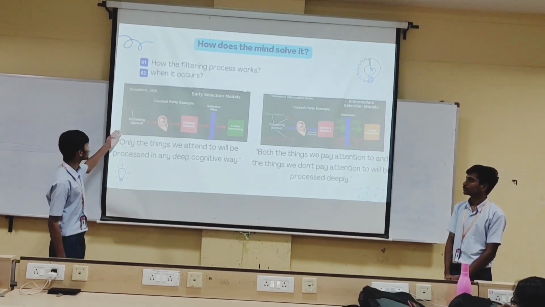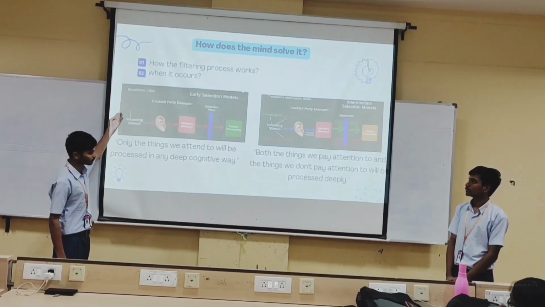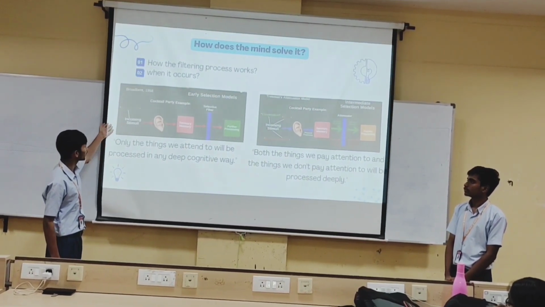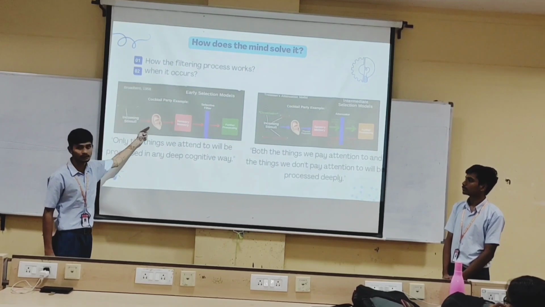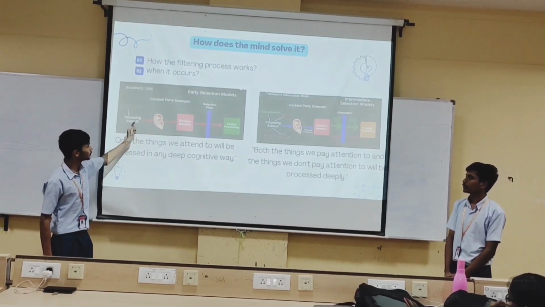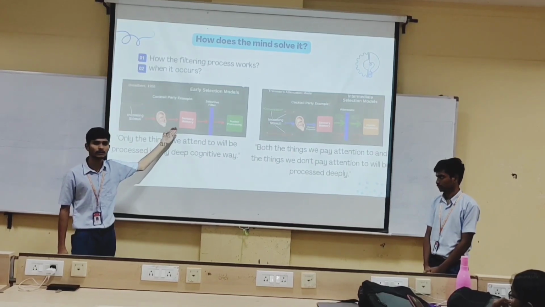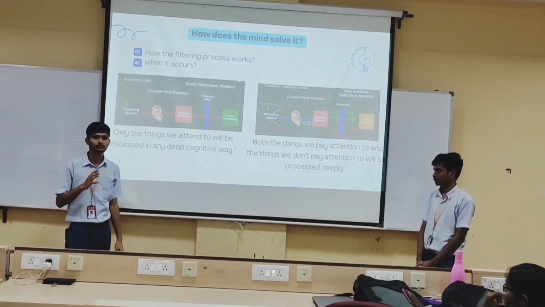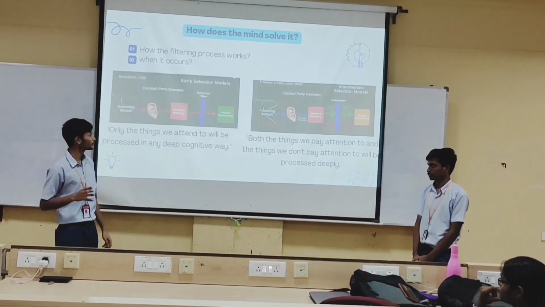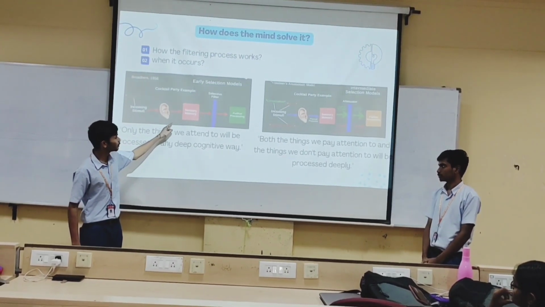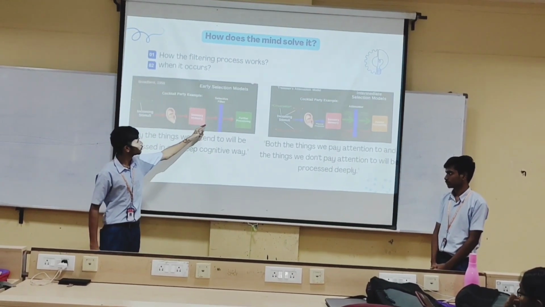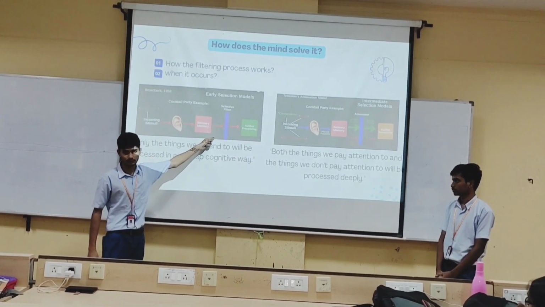All incoming stimuli, like conversation, music and all background noise, bombard our ears, and then they are stored in sensory memory. Sensory memory is like short-term memory, which is very specific to each of our senses. From there it is sent to the selective filter.